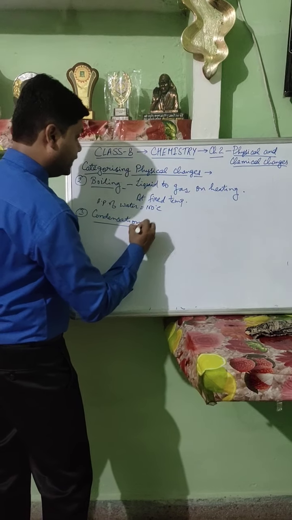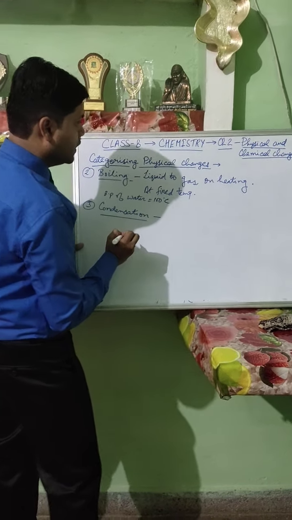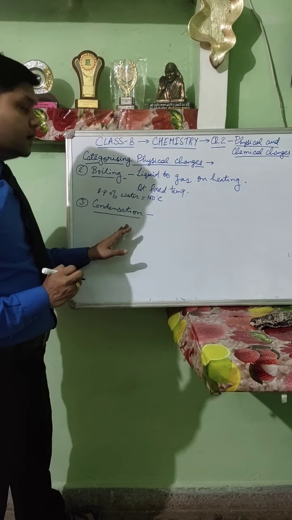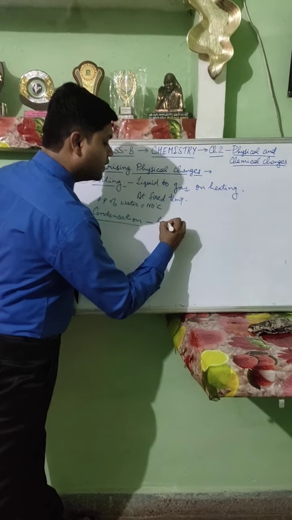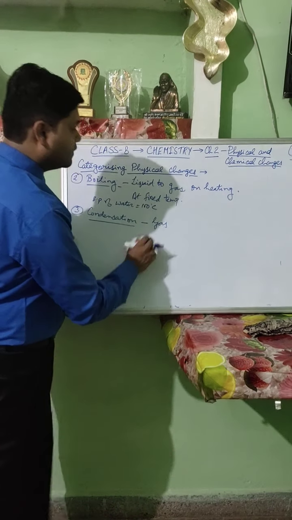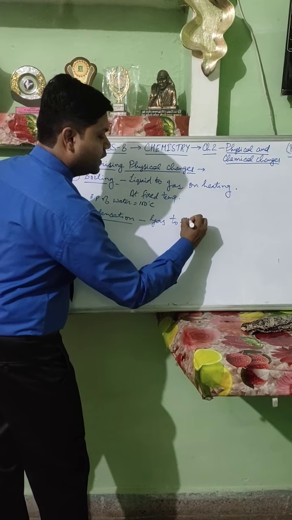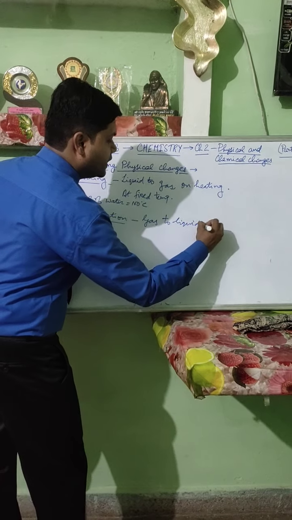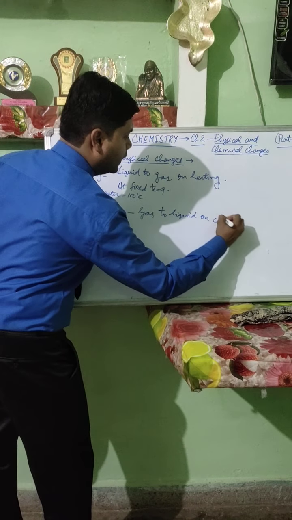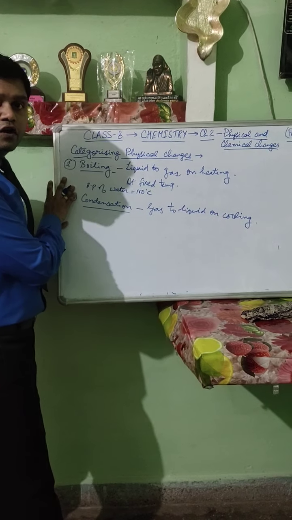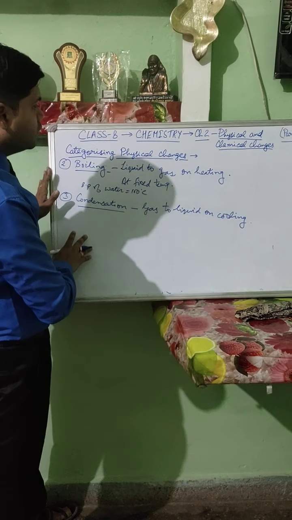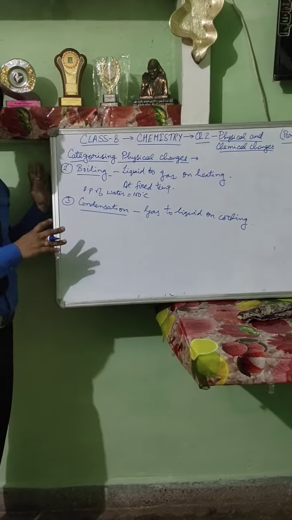Next is condensation. What is the meaning of condensation? Here, condense means cooling. So this is the process in which the gaseous state is converting into liquid state on cooling. It is just the reverse of boiling. So this is also a physical change.